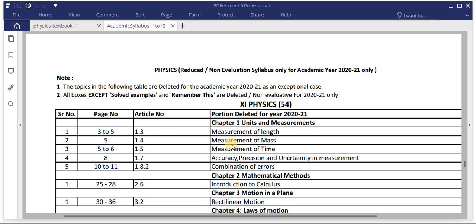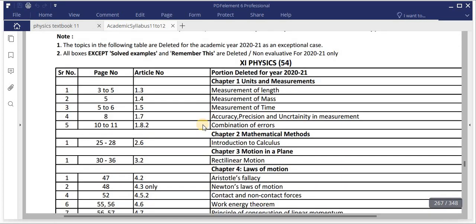So here this is the syllabus of physics which is reduced for the year. Here it is given 2021, but the same syllabus continues for this year, 21 to 22, also. See, in the first chapter, a total of 5 points are deleted from our syllabus.